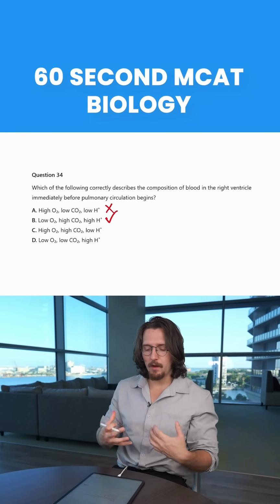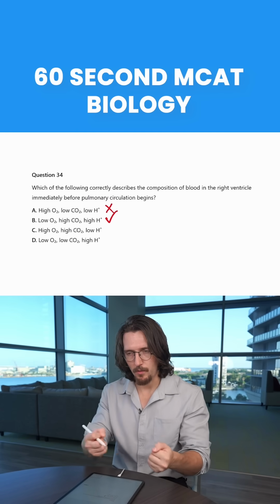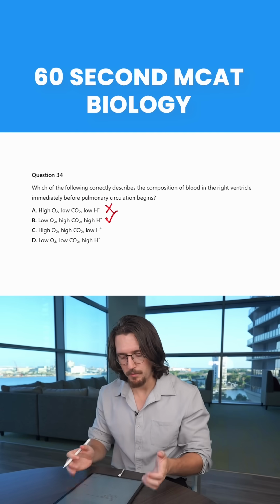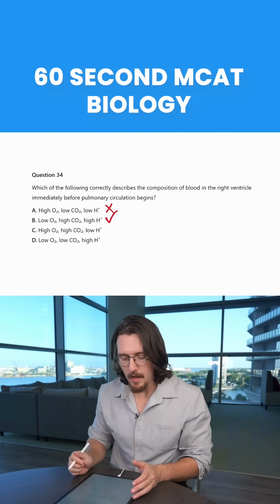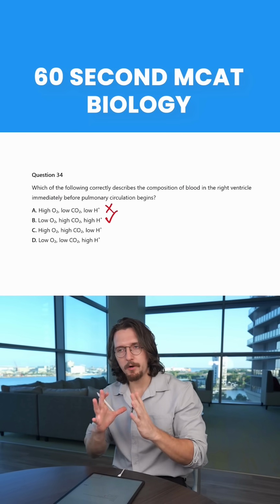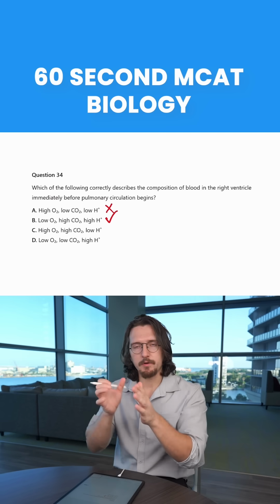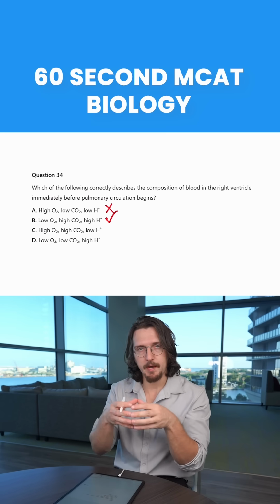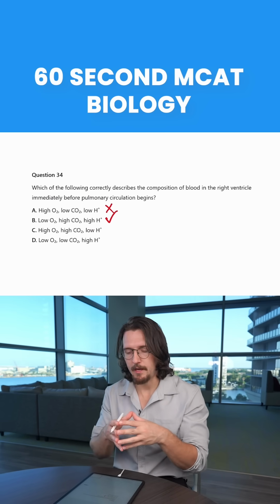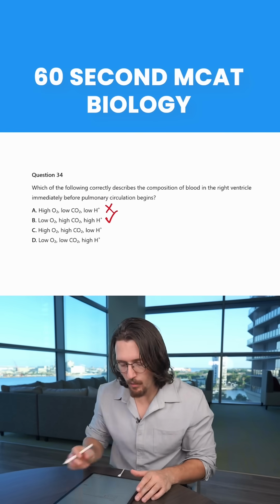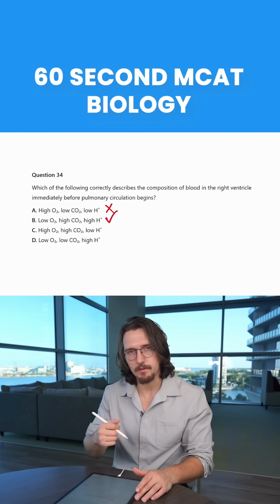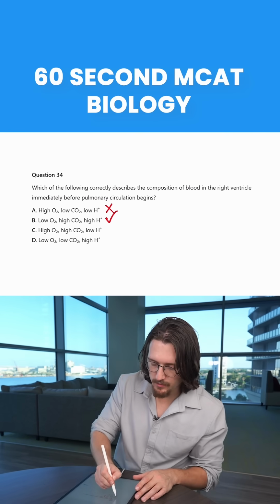Now the reason is because while the blood is in the capillaries, it's losing oxygen. So the tissues are sort of sucking it in to drive cellular respiration. And then at the same time, the tissues are releasing their metabolic waste products, which are going to be CO2. And then the CO2, as it diffuses into the bloodstream, pushes that bicarbonate blood buffer system towards production of more carbonic acid as the CO2 reacts with water. That reaction is catalyzed by carbonic anhydrase. And that produces carbonic acid, which will dissociate to form bicarbonate and, of course, the proton. So with higher CO2, you're going to have higher proton levels and more acidic blood, right? So B definitively describes what's going to happen here.